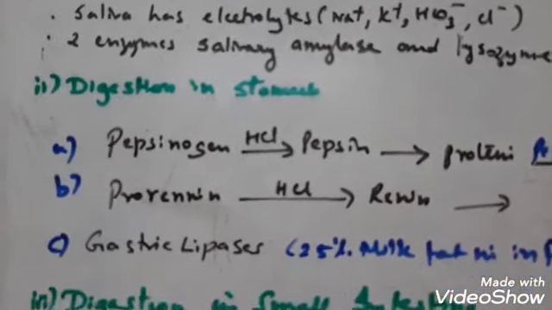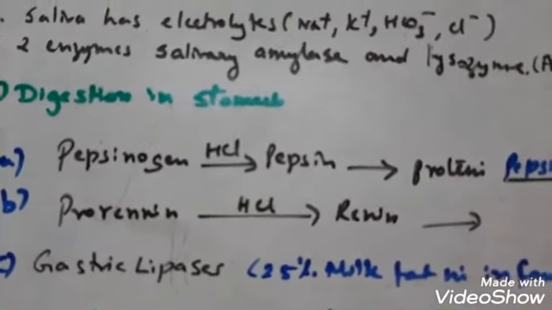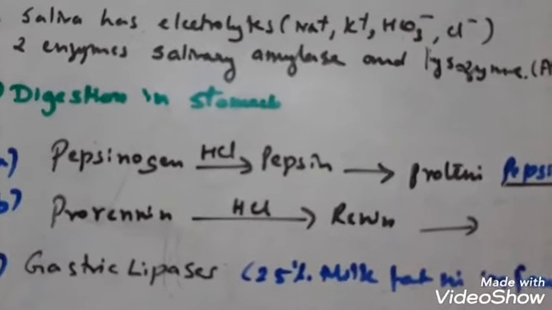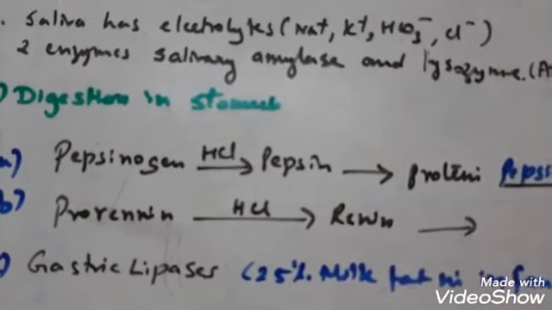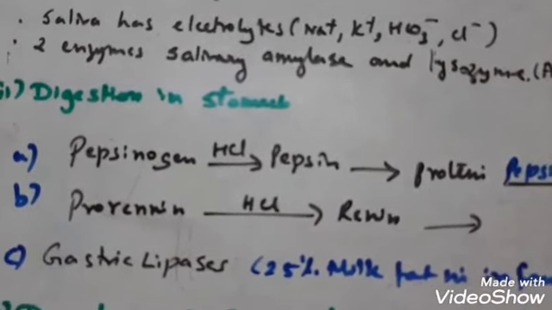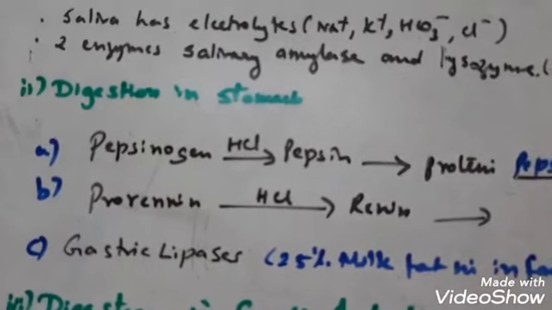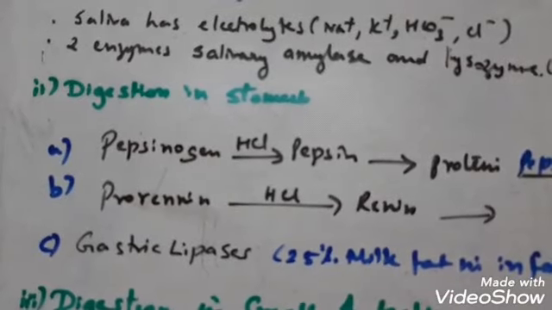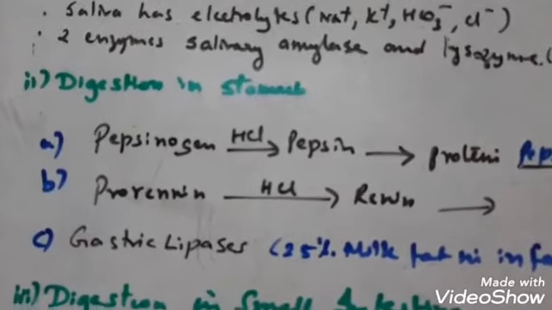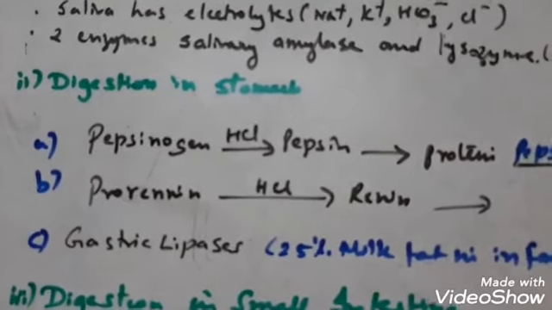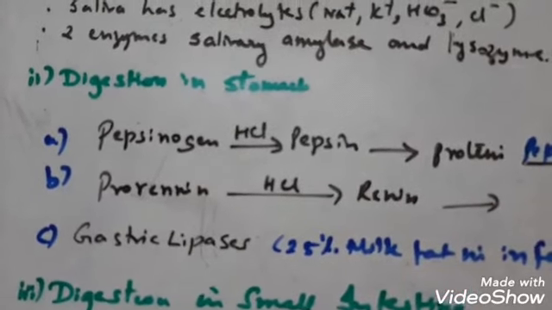Next comes gastric lipase. A small amount of lipase is also present in the stomach, released by the gastric gland. This enzyme is actually inhibited in the stomach by the acidic action, because lipase acts in a basic medium. It acts on the emulsified fat present in milk, the milk fat in the infant's stomach. So about 25% of the milk fat in infants is digested by the lipase present in the stomach.